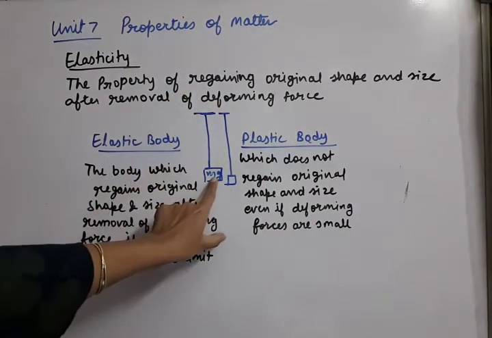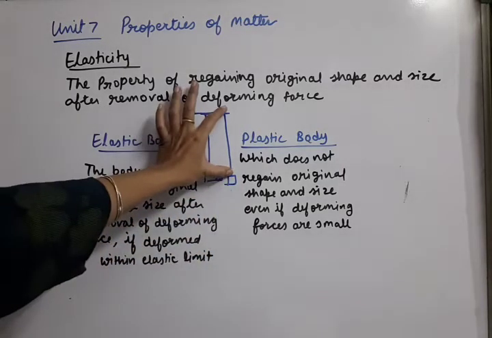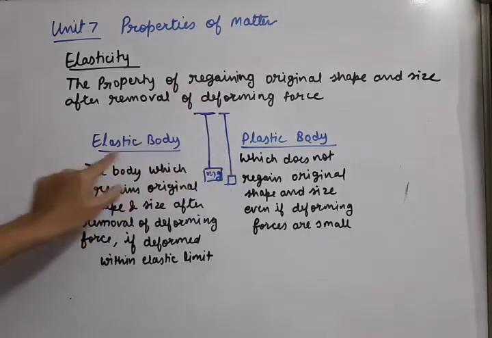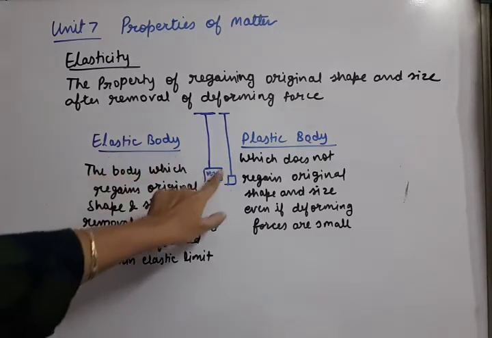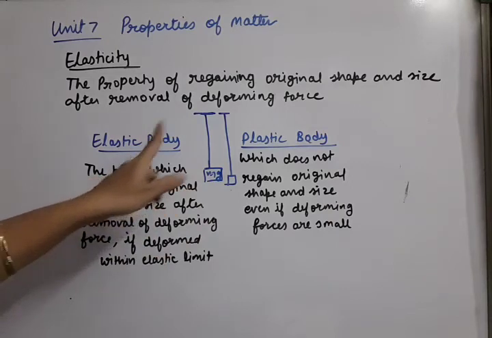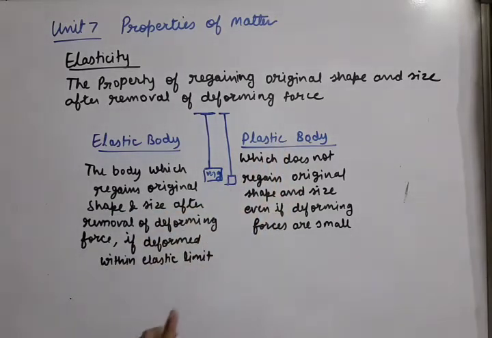Now if this mg which is applied is removed, does the body come back to its original shape and size? Yes. If the body comes back to its original size and shape after removing the deforming force, that means after removing this load, then that body is called an elastic body. If it doesn't come back to its original shape and size, then it is called a plastic body.